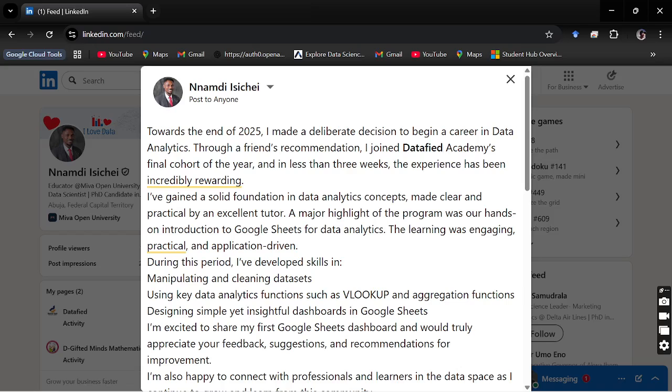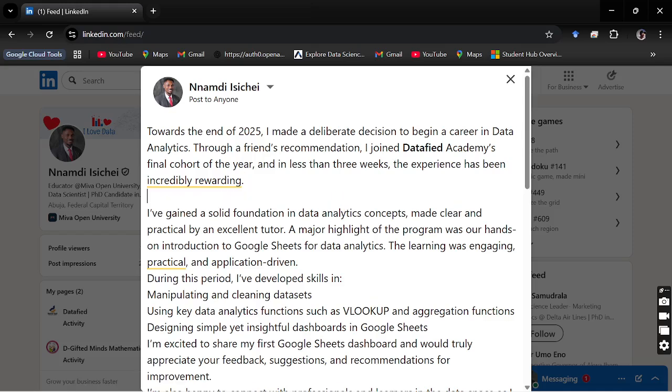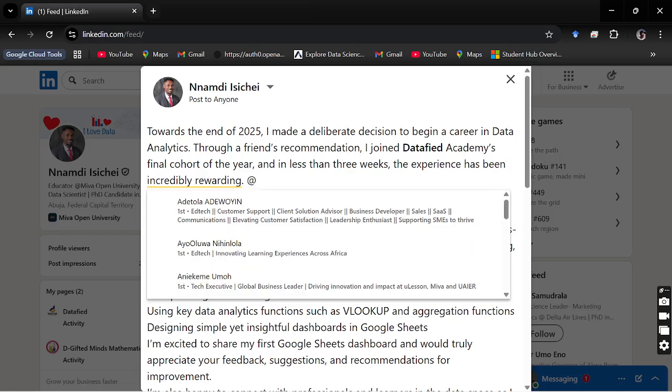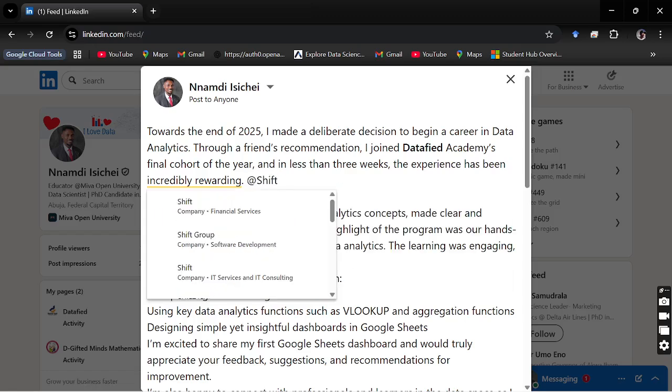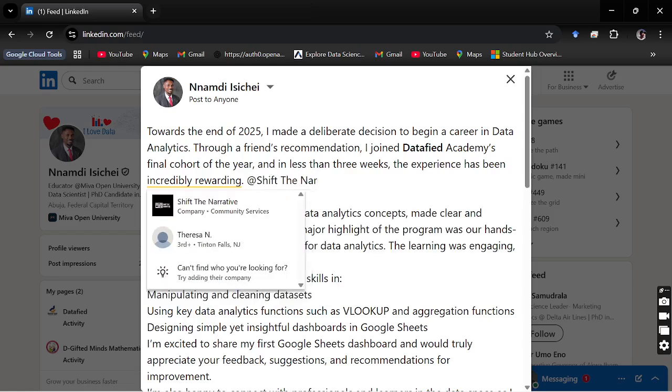Now, if you are under the scholarship, you would say towards the end of the year, I saw a scholarship opportunity online, maybe on WhatsApp, depending on where you saw it, that was put up by, what's it called again? STN. STN, Shift the Narrative. Let me check if they've created a page on LinkedIn. Shift the Narrative. Okay, so this is it here.